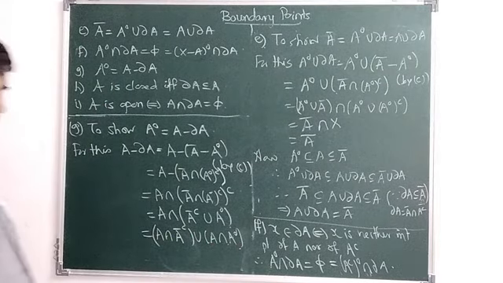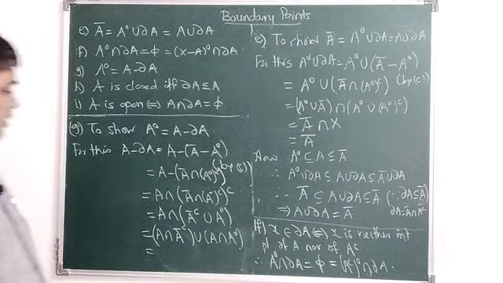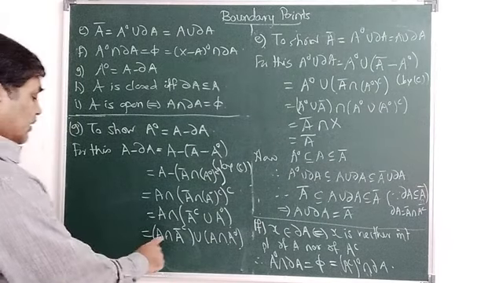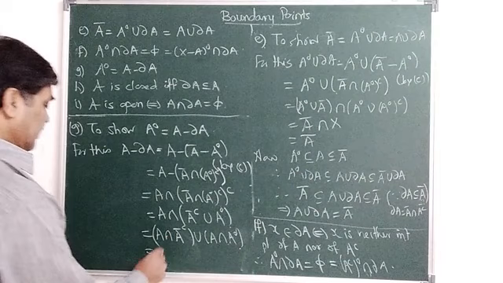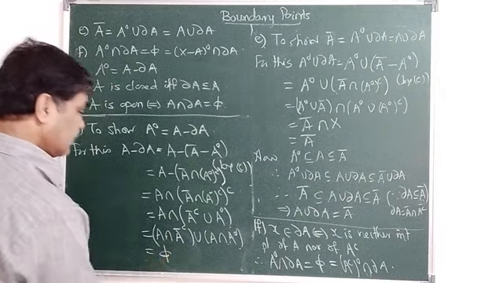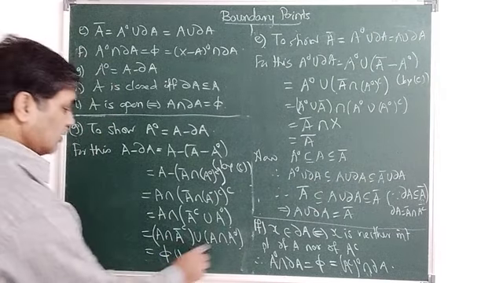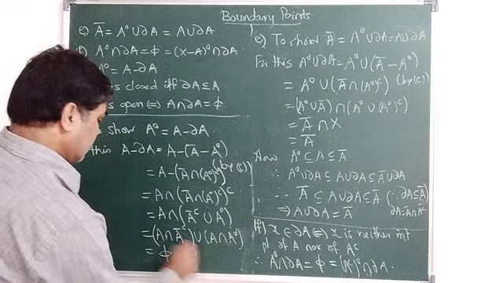Is it clear? But this is now A intersection A closure complement, which is the empty set, union A interior.